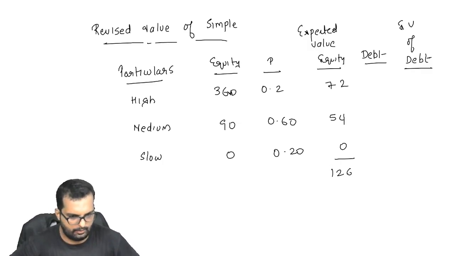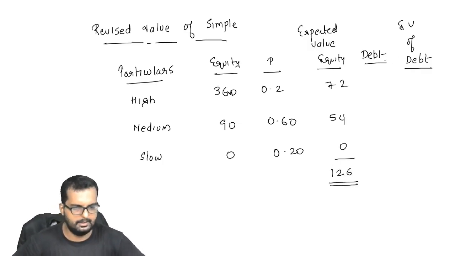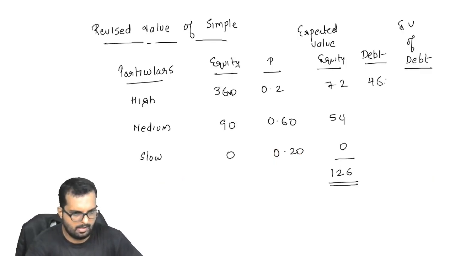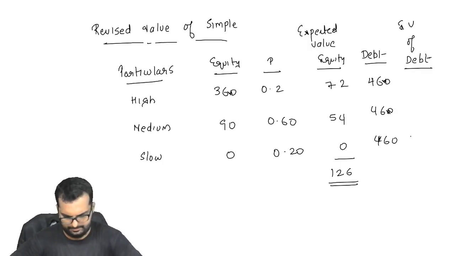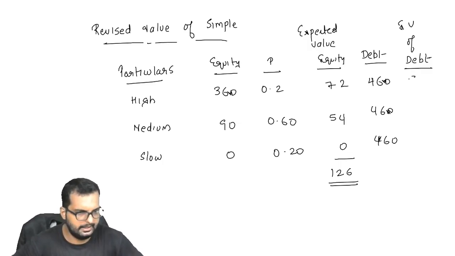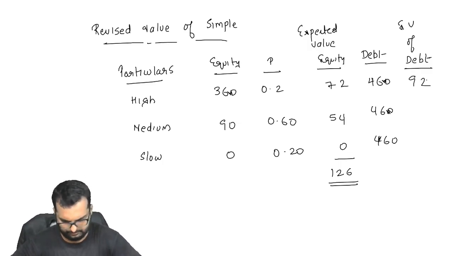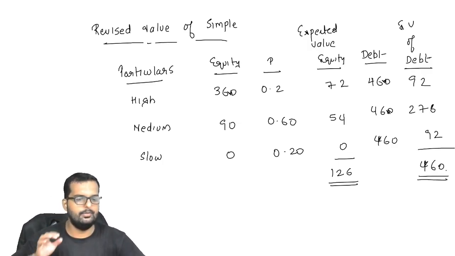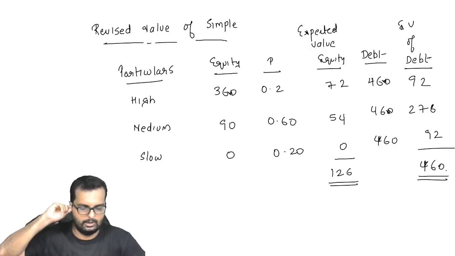Do I get the answer as 126 over here? Debt, the value is how much? 460. That is 92, 276, 92, but the total will be how much? It will be 460 only. Can you write down this in your books now?